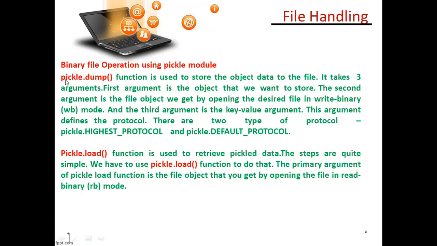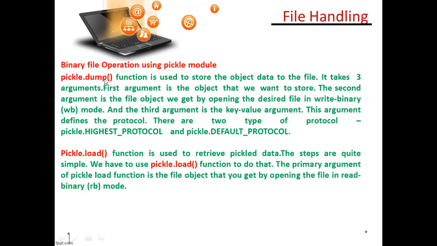So pickle.dump. What is pickle.dump? This is a function of the pickle module. Don't confuse what is pickle. Some funny words you will hear in a Python module. So pickle is a module which is included in the Python library.